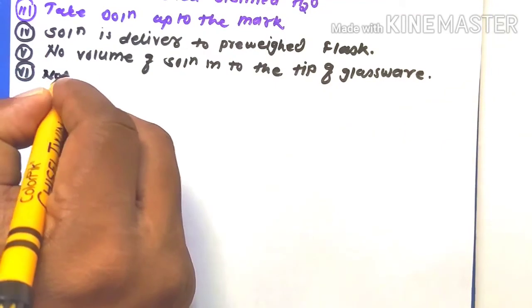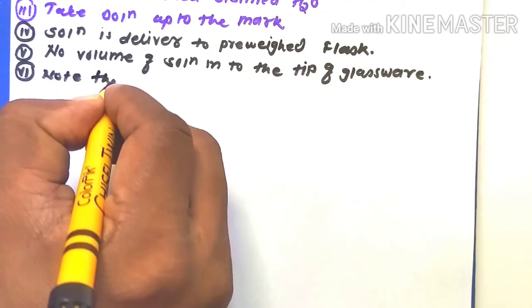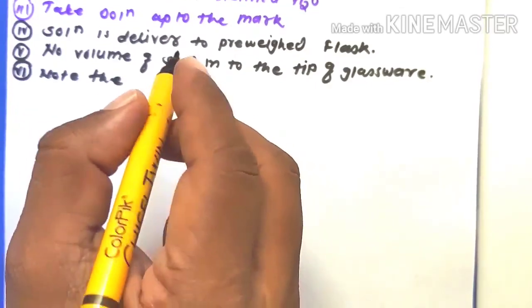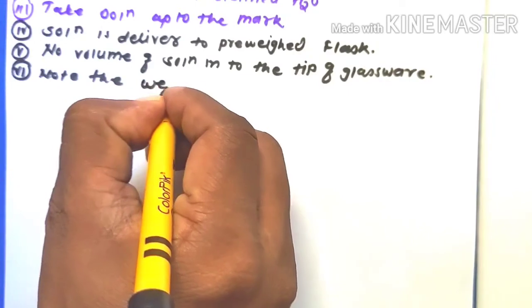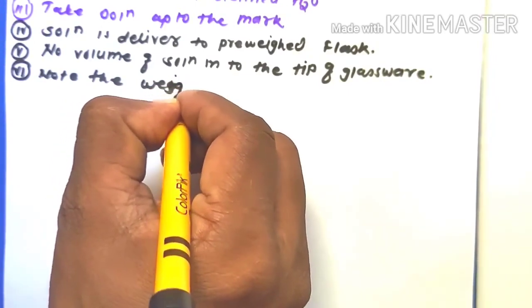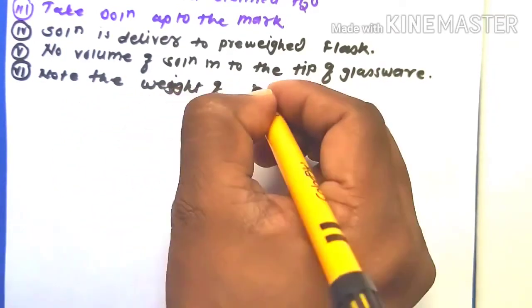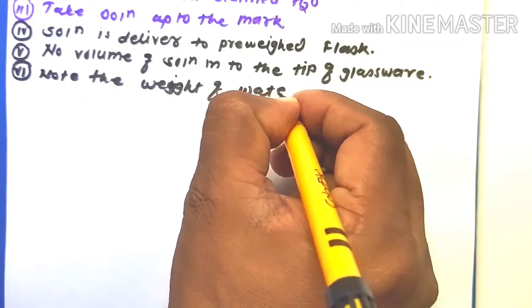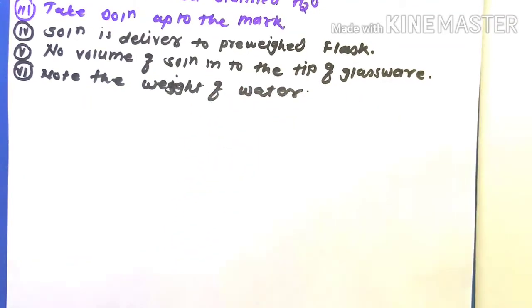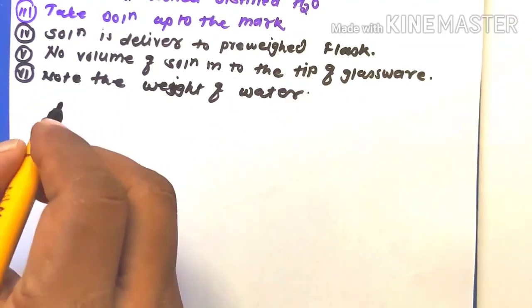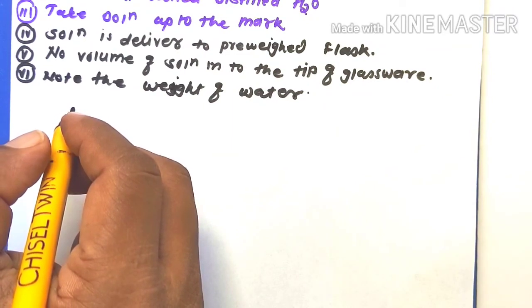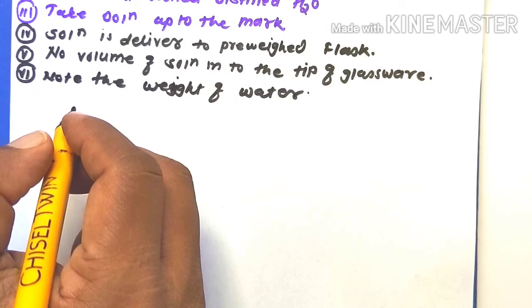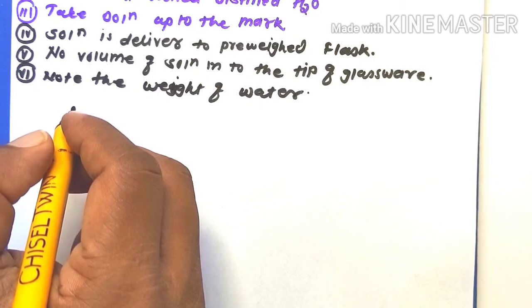Then note the weight of water. From the measured temperature and the weight of the water delivered, the volume of the water delivered can be obtained using water density.